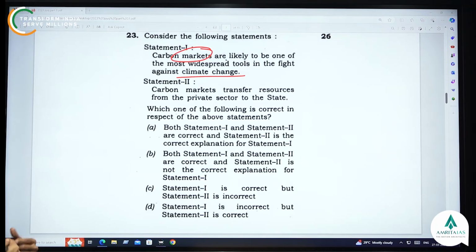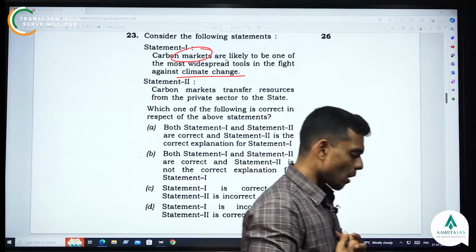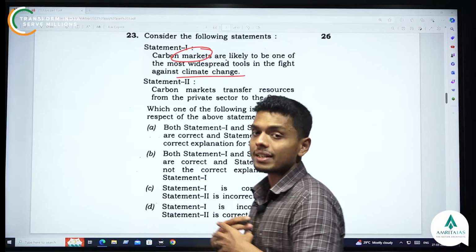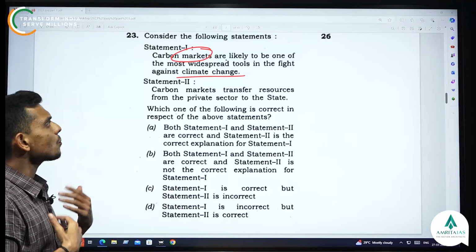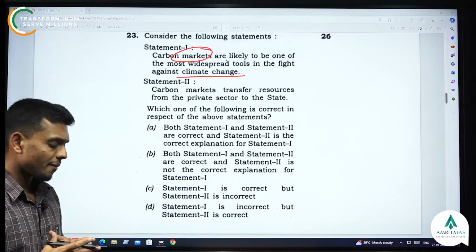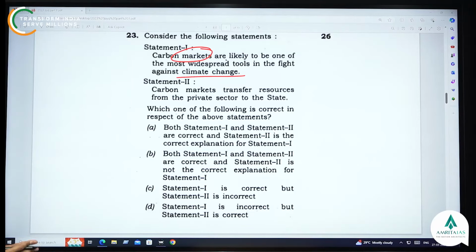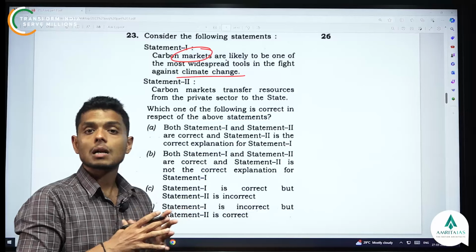When global warming was rising, governments around the world wanted private companies, industries and corporations, which were releasing too much carbon dioxide and had a great ecological footprint, to reduce it. So in order to reduce that, a mechanism came up, which is known as the carbon market.